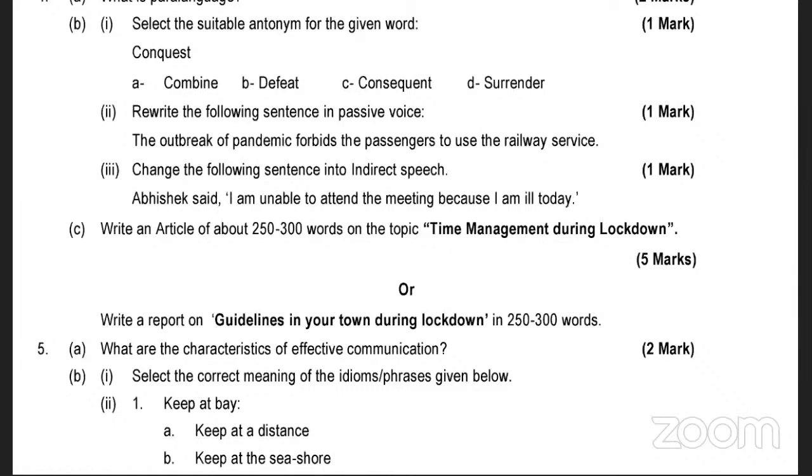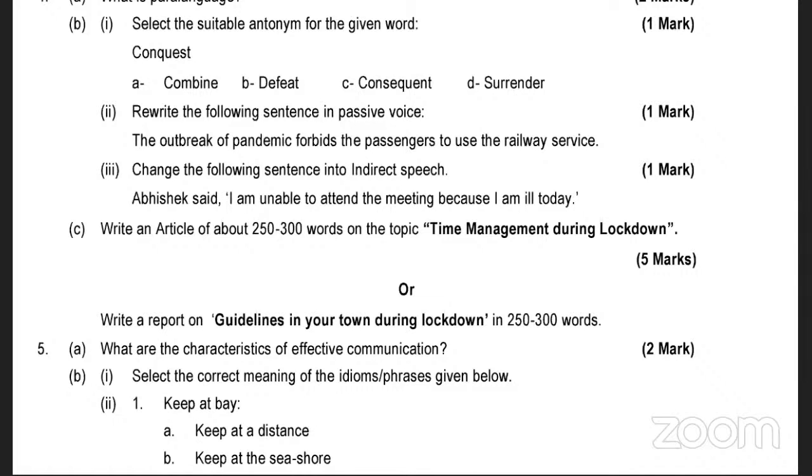The passengers are forbidden to use the railway services due to the outbreak of the pandemic. Done? Okay, now let us move on to time management.